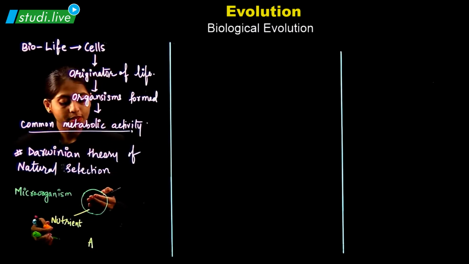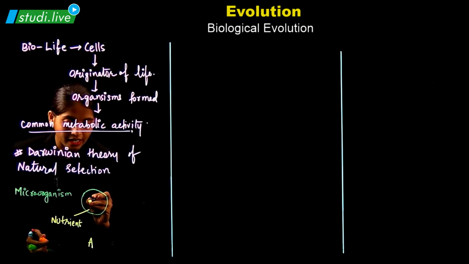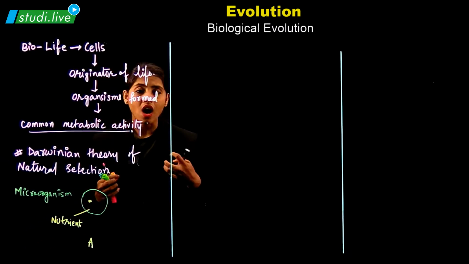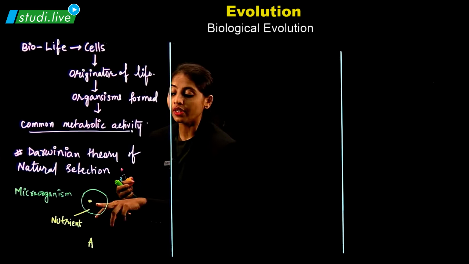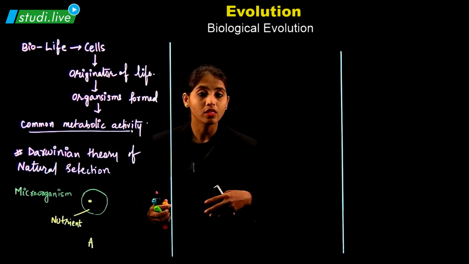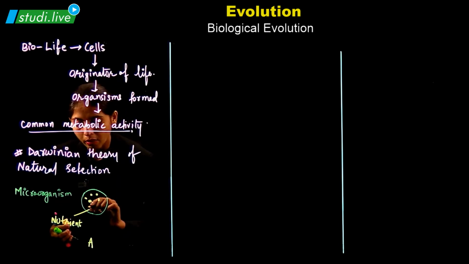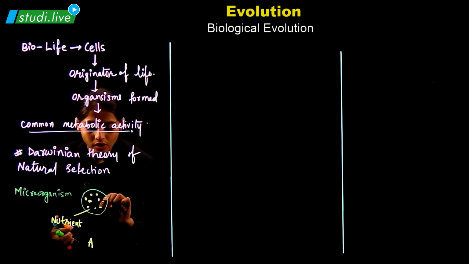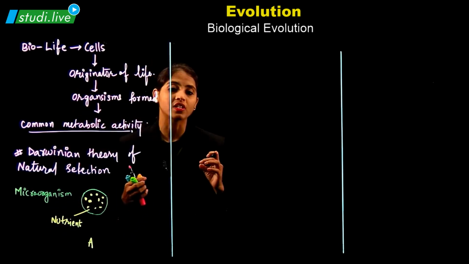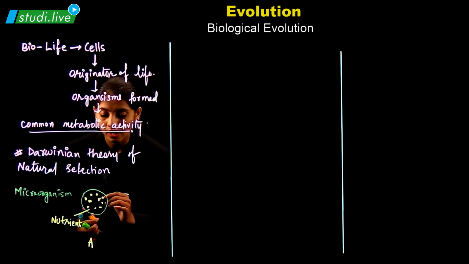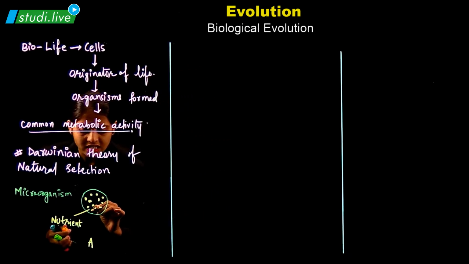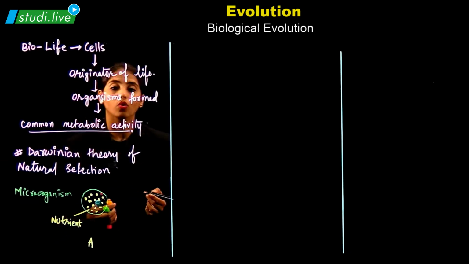Now, when this culture is added, what will the microorganisms do? They will start eating the nutrient which is available. And then what will happen? They will increase in number. They will make a colony. Each colony contains millions of single microorganisms, right? So, what I can say is millions of copies will grow.